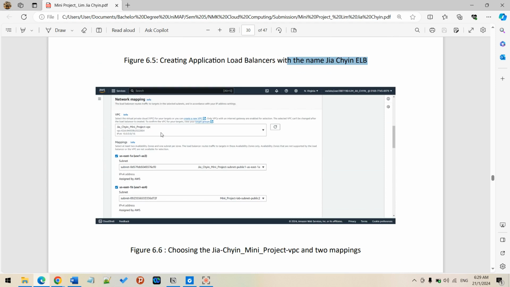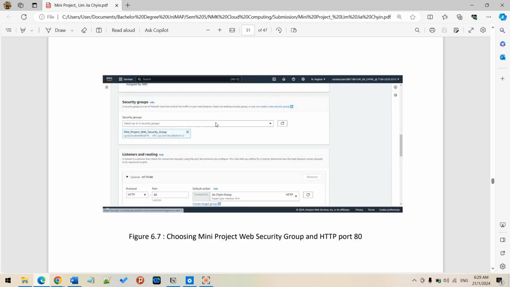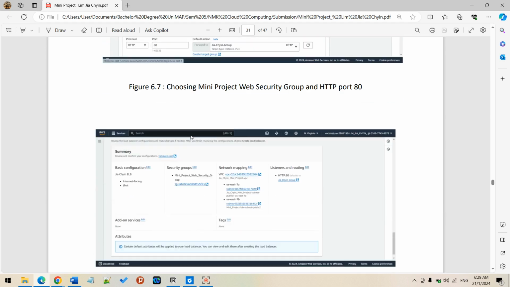Next, we go to the network mapping, and like I mentioned just now, we need to link everything. We will link the VPC together with the VPC I created just now, and also mappings like subnet and availability zones. The security group is the most important, where I will be controlling the HTTP type of service, the protocol.